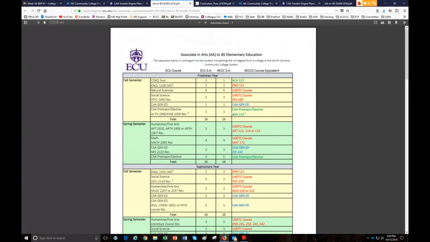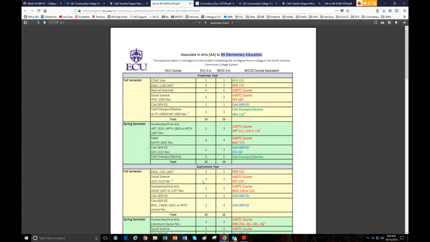Take the courses that you can here at Beaufort that you know in the long term will fulfill your requirements at ECU to earn your ultimate goal, which is your Bachelor of Science in Elementary Ed. So this is just one example to show you how important these two documents are going to be in planning a very streamlined program of study for you, to save you time and to save you money.